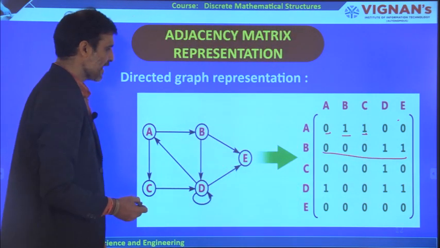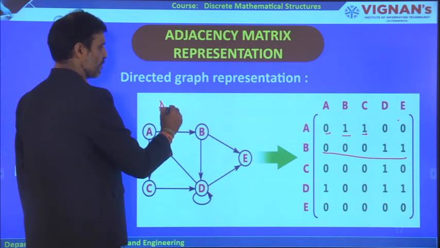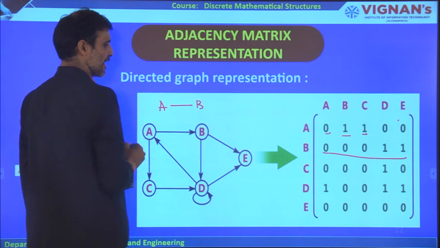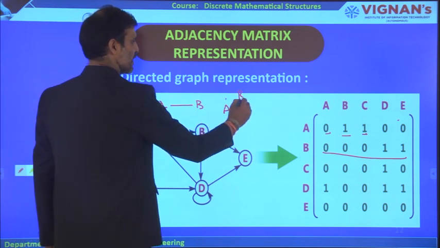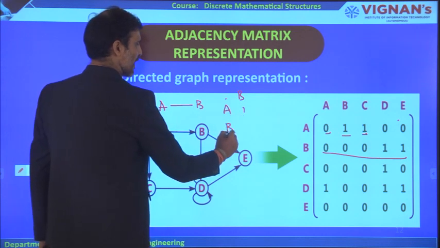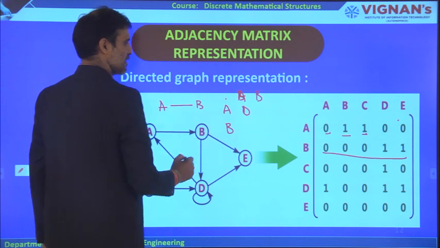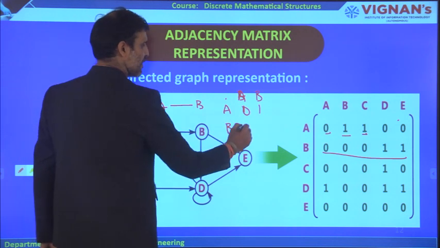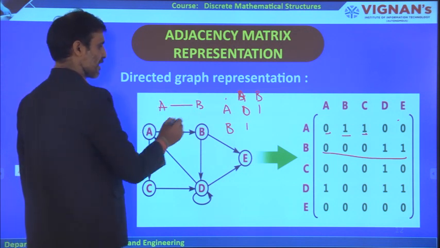But coming to the case of an undirected graph, suppose you take A to B like this, this is an undirected graph. In this case, A to B is equal to 1, and if you take this is A, this is B, B to A also is equal to 1 in the case of an undirected graph.